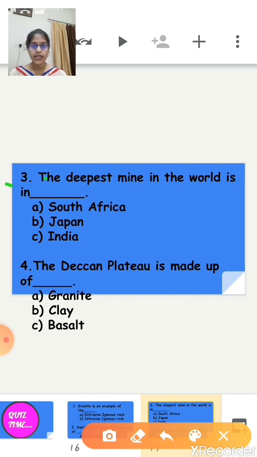Okay, now the third question. Just tell me children, the deepest mine in the world is in dash. Where is it located? Options are: first one South Africa, second option Japan and the third one India. It is located in South Africa. The deepest mine in the world is in South Africa. Now the fourth one is the Deccan Plateau. The Deccan Plateau is made up of dash. So the Deccan Plateau is an example of igneous rock. So it is made up of basalt.